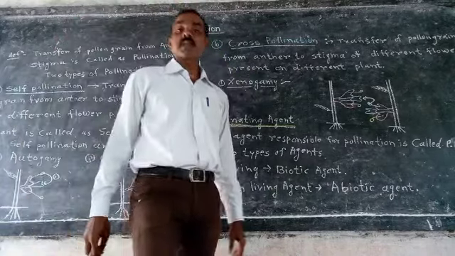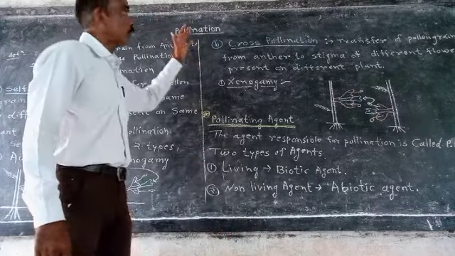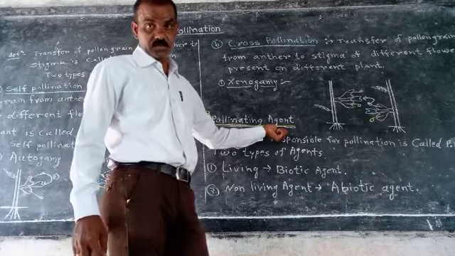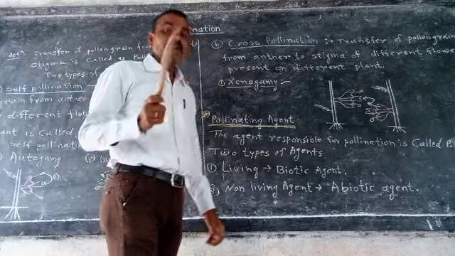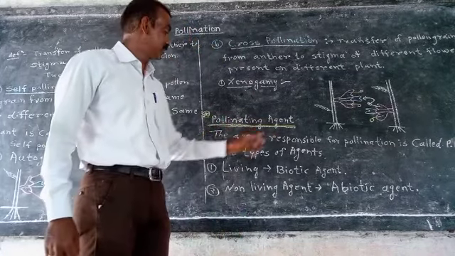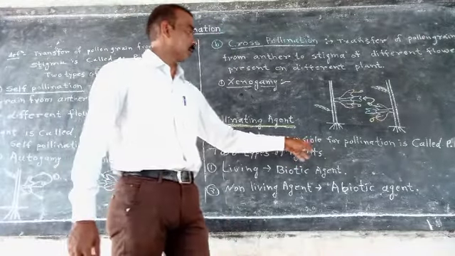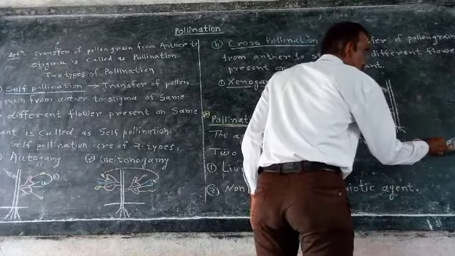different agents are required. Different agents that are required for pollination are called as pollinating agents. The agent responsible for pollination is called a pollinating agent.